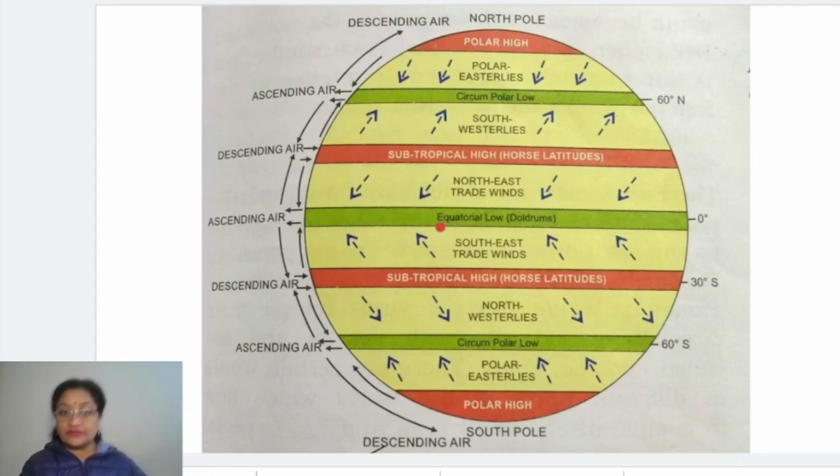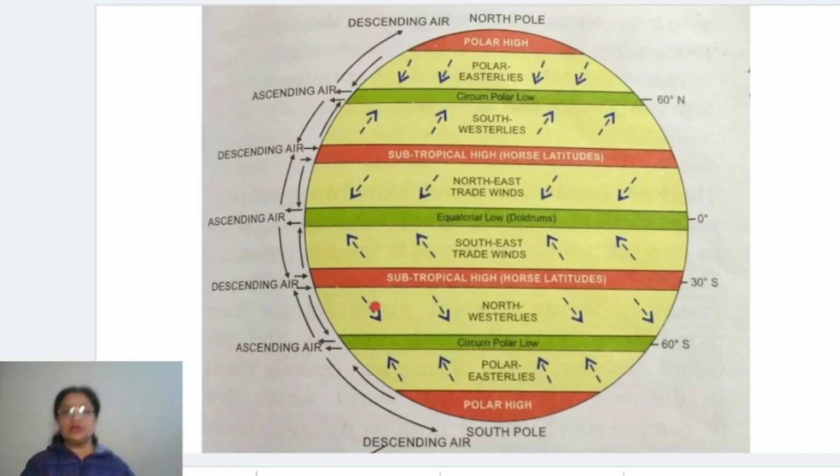Or if there's a way you can remember this, these are present in an alternate way, right? High, low, in this way. If you start from the north pole, this is the polar high pressure belt. Next is circumpolar low, again it is high, again equatorial low, again subtropical high, then circumpolar low, and again polar high. So all these are present in an alternate manner.